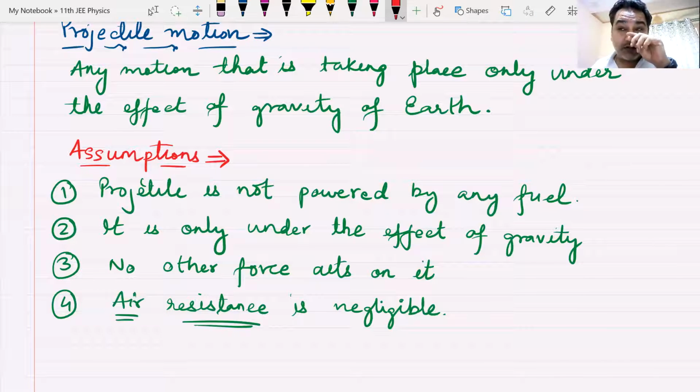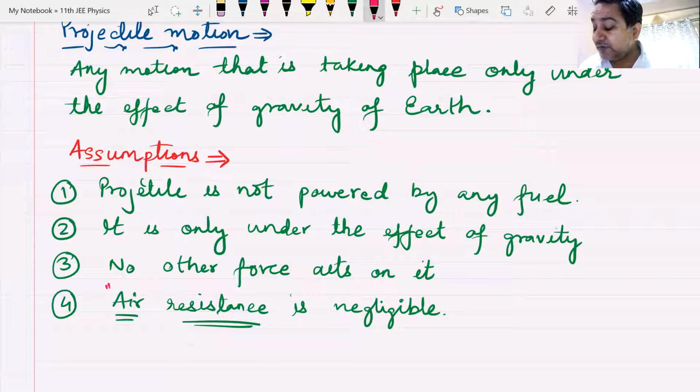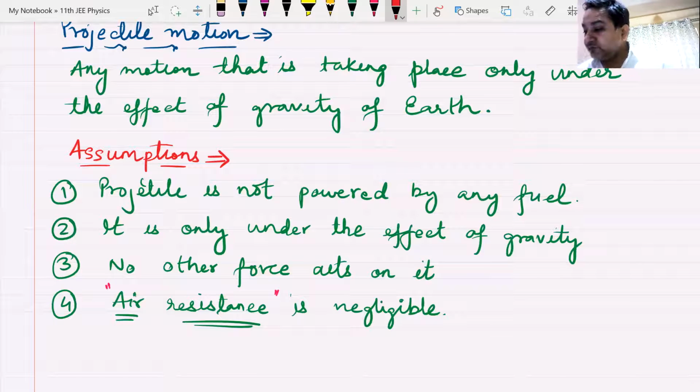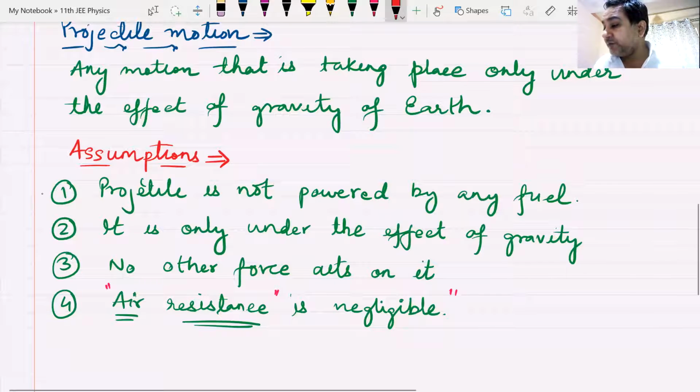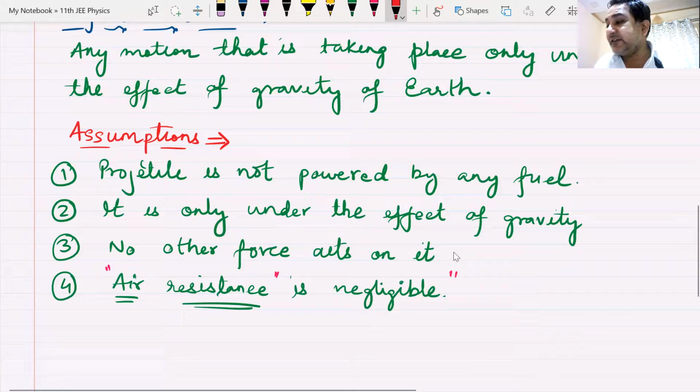There is no air resistance in vacuum. Yes, in vacuum this will happen. There is no air resistance. Am I clear? So we have neglected the air resistance of Earth.